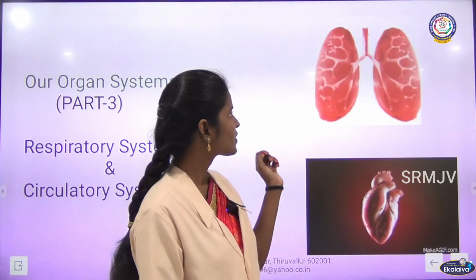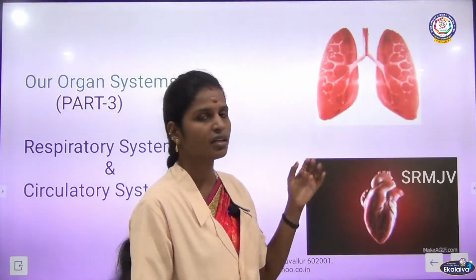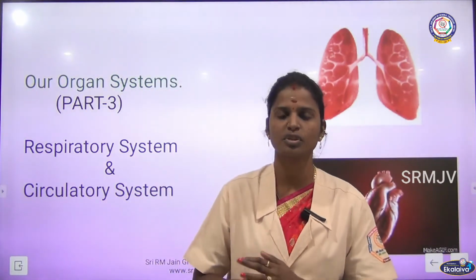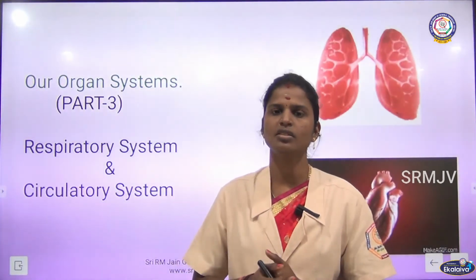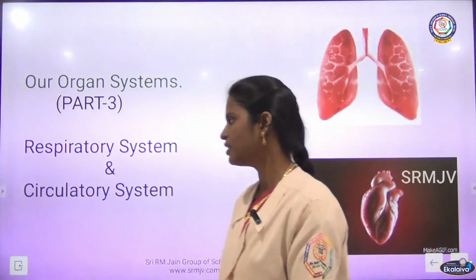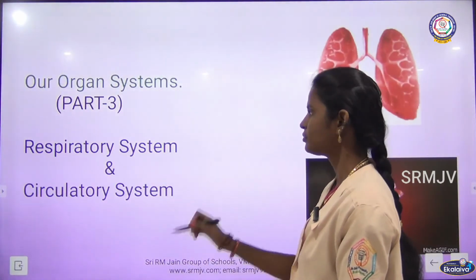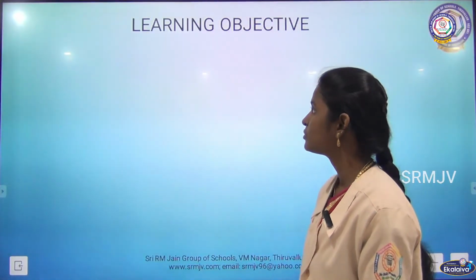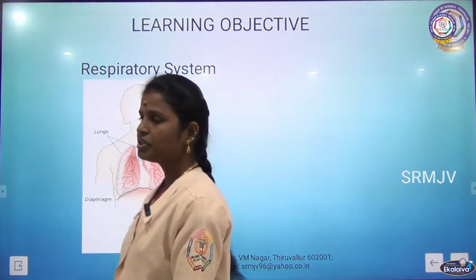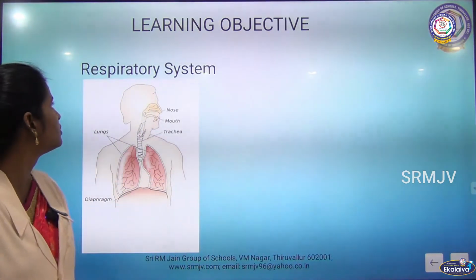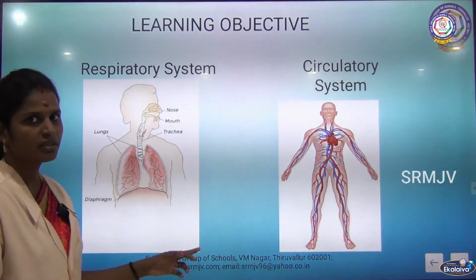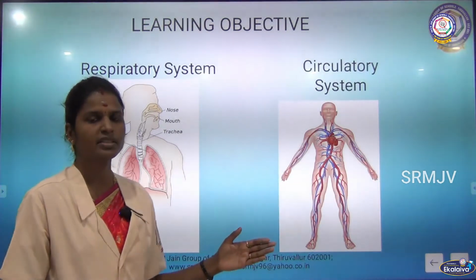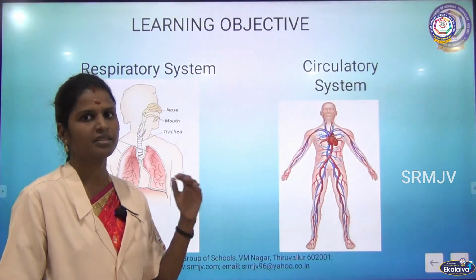Respiration takes place through different organs like nose, windpipe, lungs, etc. And circulation happens in the heart and in blood vessels. This chapter gives an overview of what the respiratory system and circulatory system are, and what all the organs are that are involved in respiration and circulation of blood.